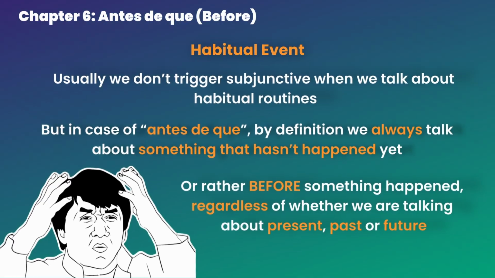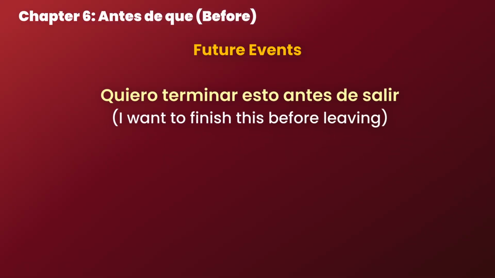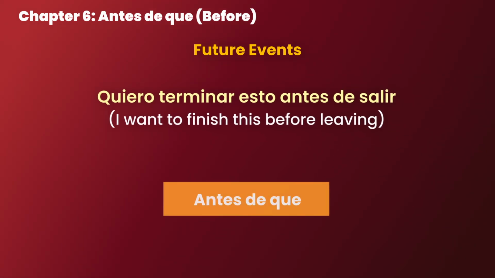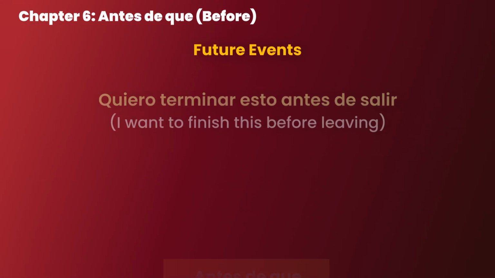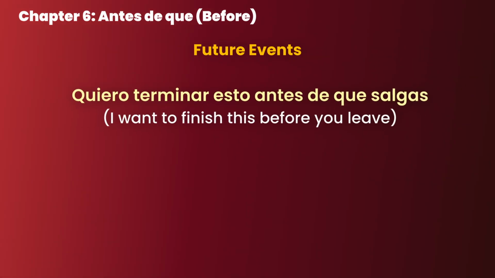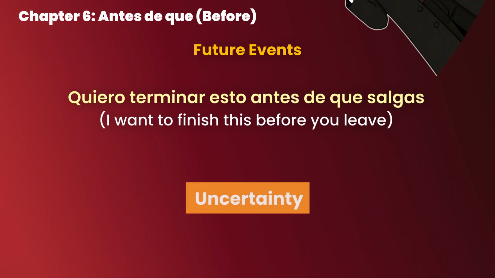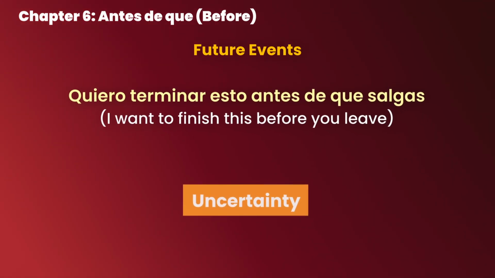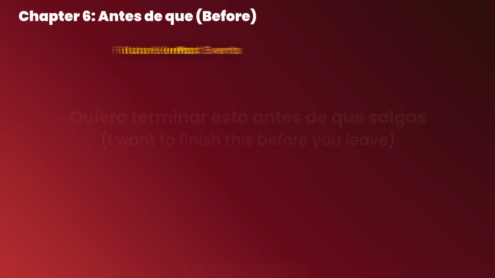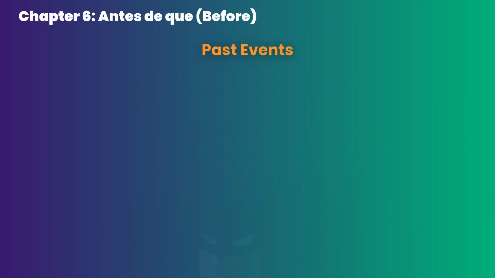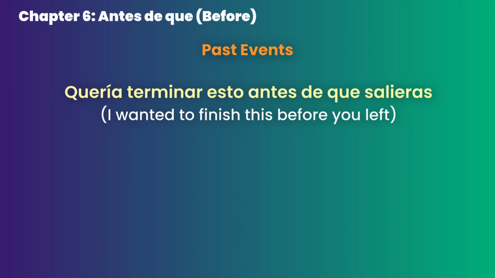Now let's look at the future event. Quiero terminar esto antes de salir. Nothing crazy here. If it's not antes de que, we don't even think of using subjunctive. Unlike this, quiero terminar esto antes de que salgas. Again, we don't know when you're going to leave, so that uncertainty triggers subjunctive. I hope it makes sense. What about the past event, you ask? Let me show you one example and I will explain why you shouldn't worry about it today. Quería terminar esto antes de que salieras.